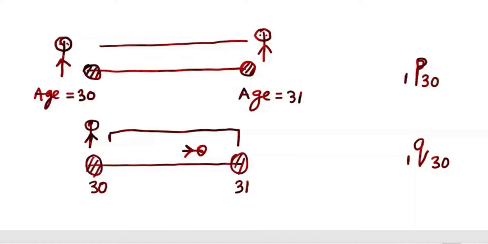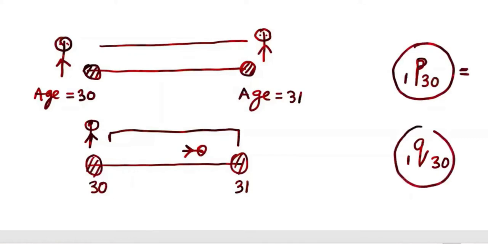Remember, probability means chance. The probability that this guy will die between 30 and 31 is q30. What is the maximum value of q30? You tell me. 1. Yes, 1. So you studied probability in your 12th class, right? Yes, sir. Okay, good. So the maximum value of probability is 1 and the minimum value is 0. Probability will always be between 0 and 1.